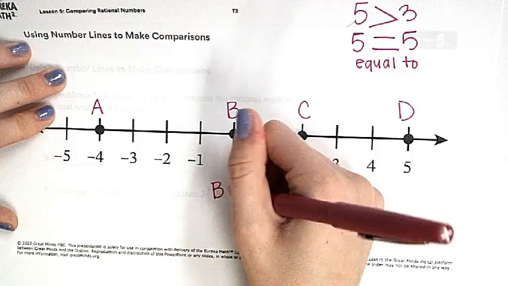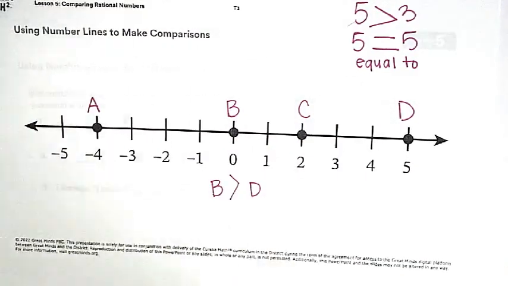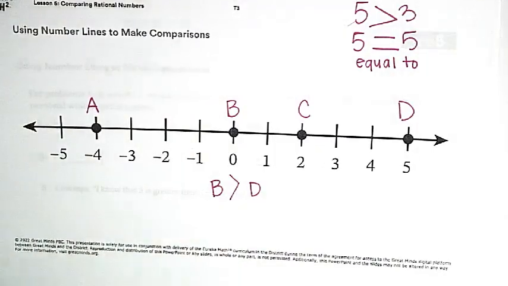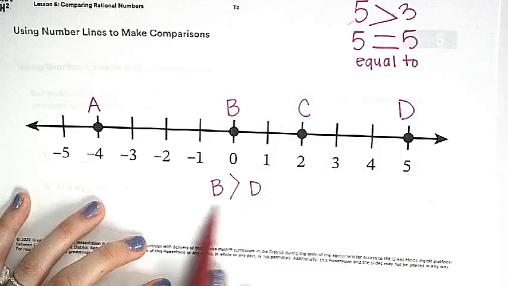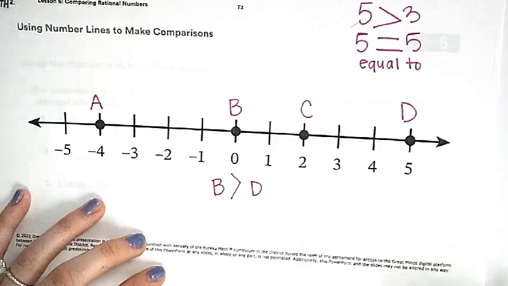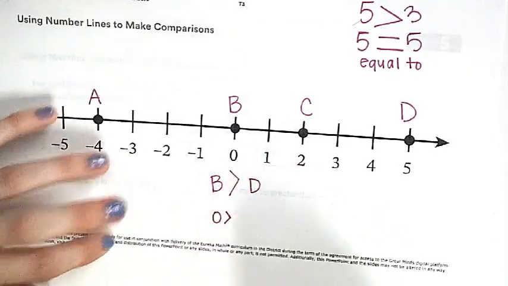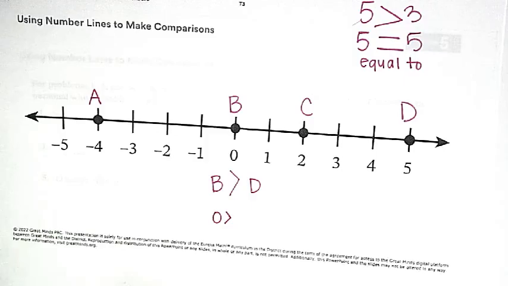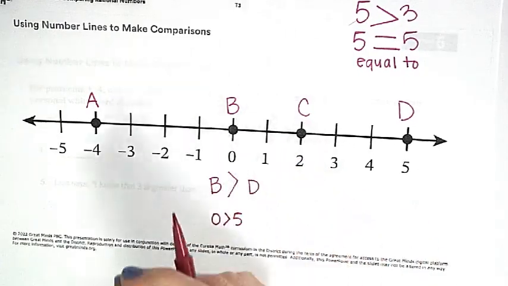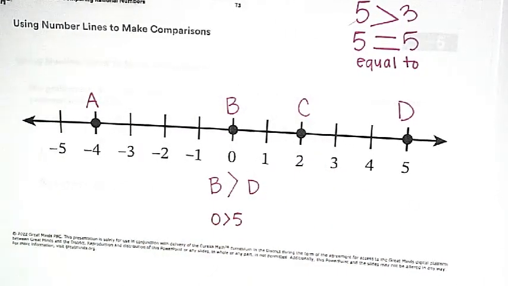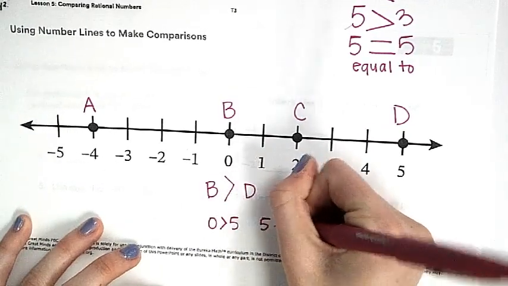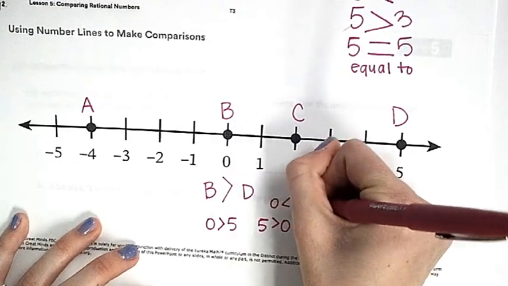And I say point D is greater than point D. Talk at your tables if you think that's true. What's correct? Is this true or false? False. Let's check ourselves. What is B? 0. So this says 0 is greater than, what is D? 5. Is 0 greater than 5? No, it's what than 5? Less than. So it should have looked like this, right? Or it could have looked like this.